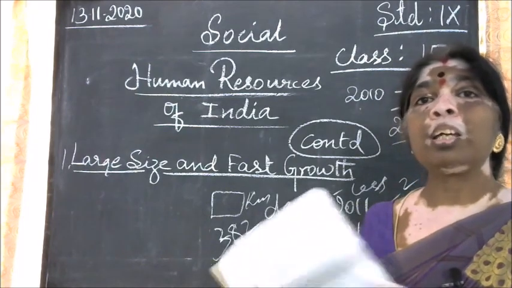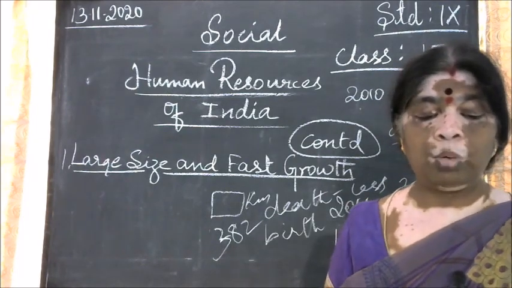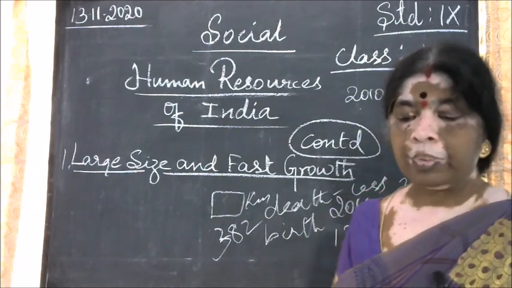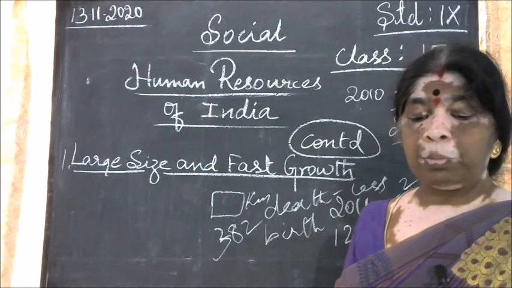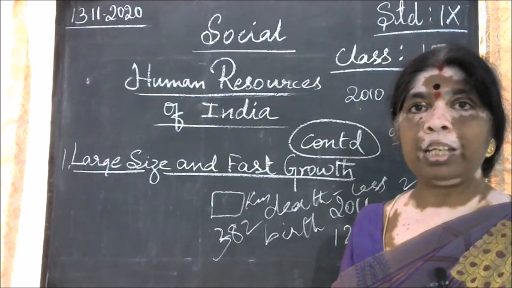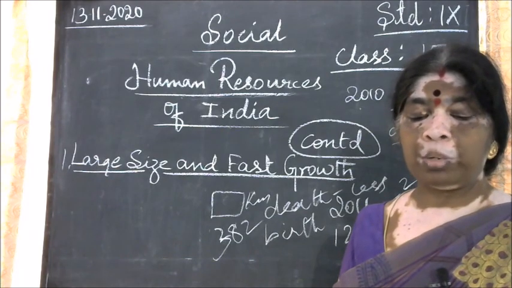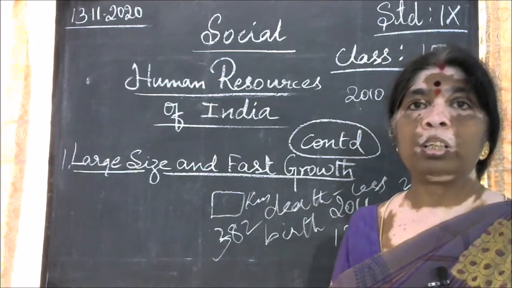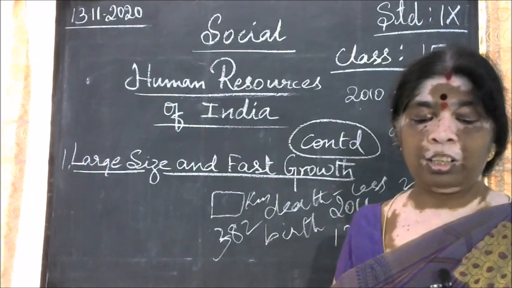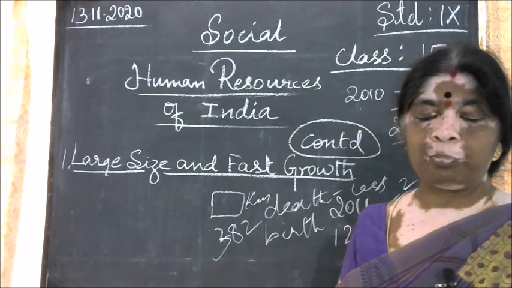The Indian population is predominantly rural in nature, with 68.8% of people living in villages. The process of urbanization is very slow. There is also a low quality of population.